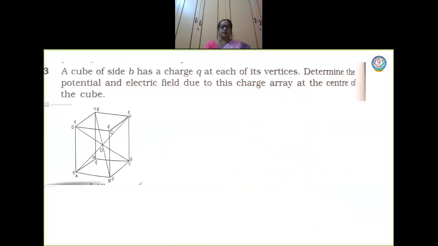Okay. Now let us discuss one more sum. A cube of side B has a charge Q at each of its vertices.